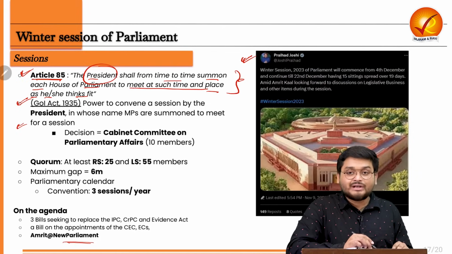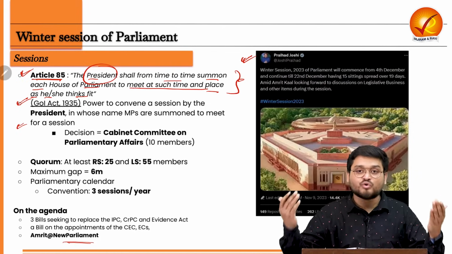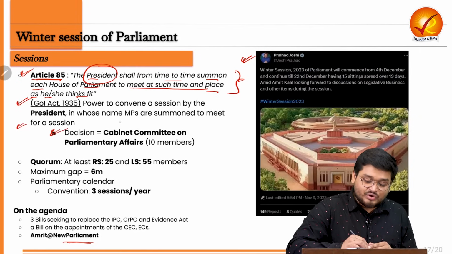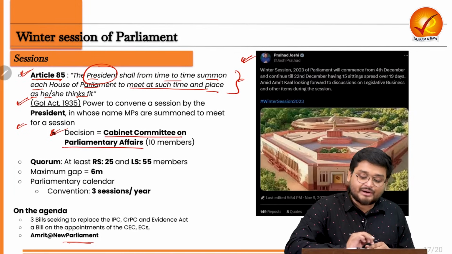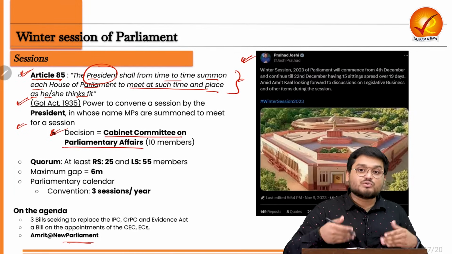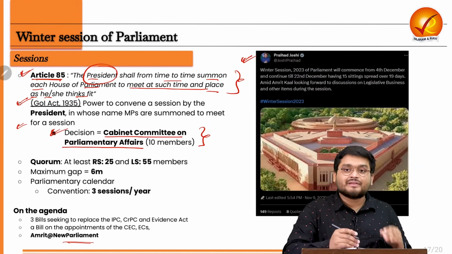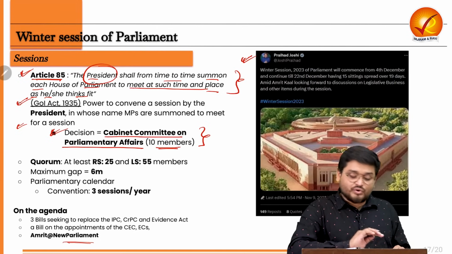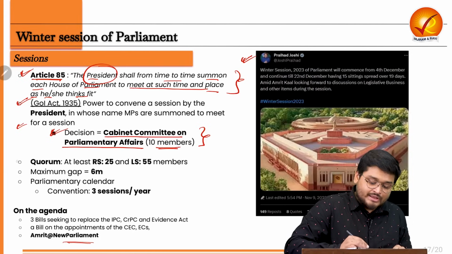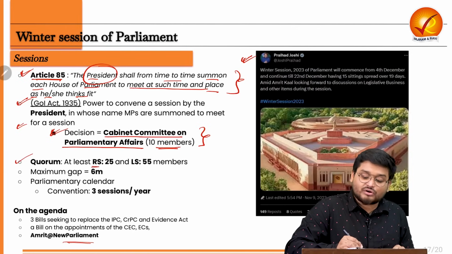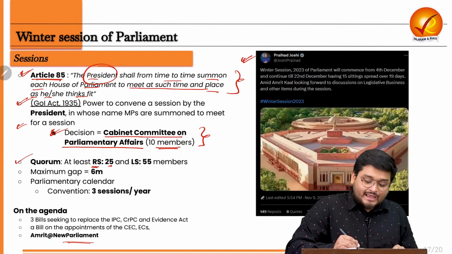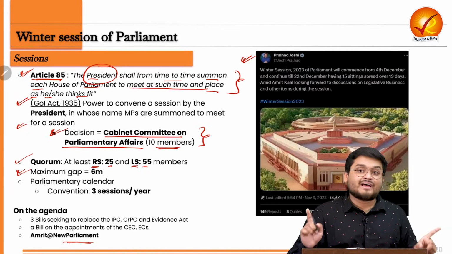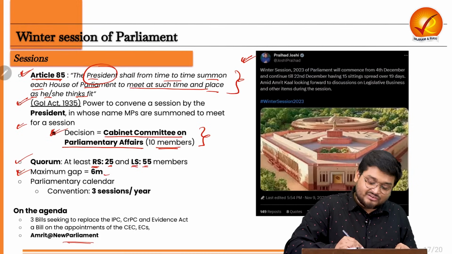And the President is not convening on his or her own whims and fancies. It is actually a decision taken by the Cabinet Committee on Parliamentary Affairs, and the outcome of the decision is announced by the President. There are 10 members including the Prime Minister who decide this. The quorum for any session is at least 25 members for Rajya Sabha and 55 members for Lok Sabha. The maximum gap between two sessions allowed by the Constitution is 6 months.